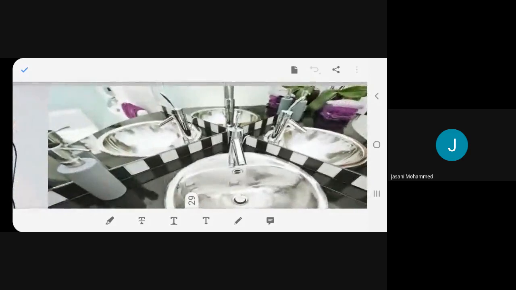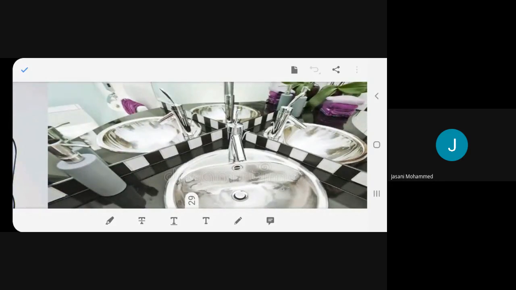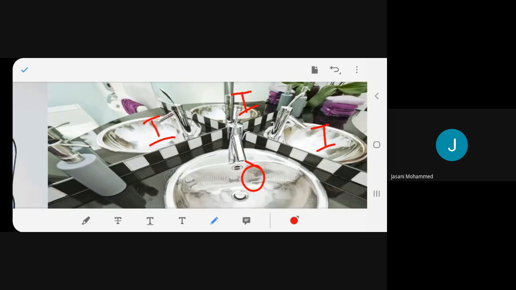Same thing over here. This is the object. How many images are you getting? One, two, three. Understood? Yes, ma'am. Multiple reflection. I'm giving all the examples of multiple reflections.